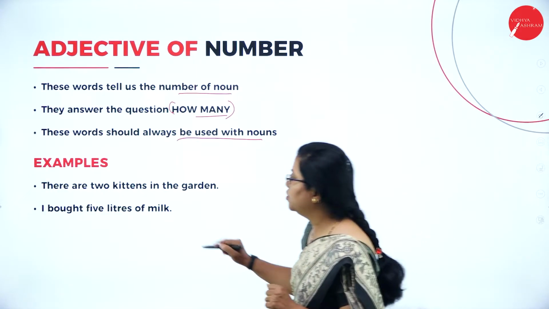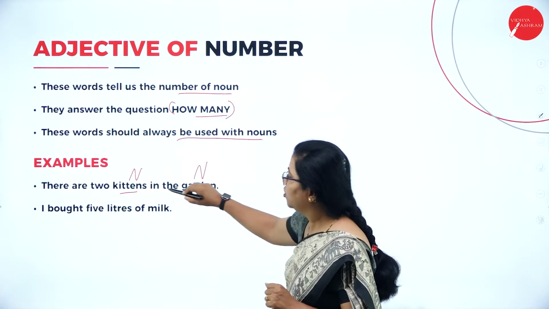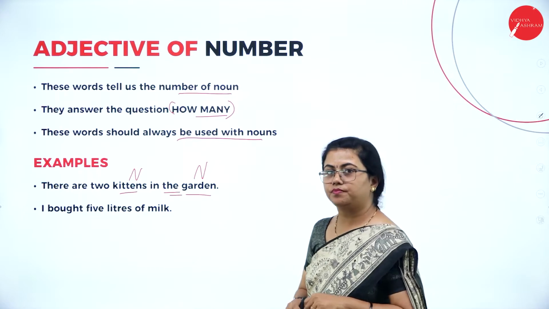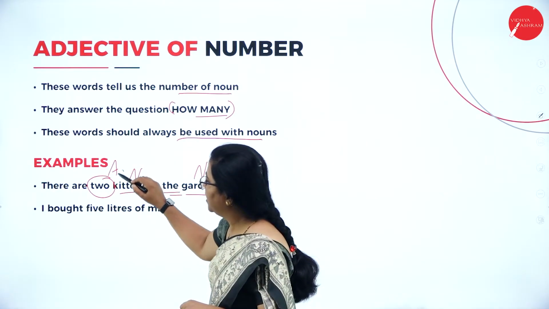So which are the nouns here? This is a noun and this is a noun. You are not using any adjective here. You are not describing it. Fine. So how many? 2. So this becomes an adjective.